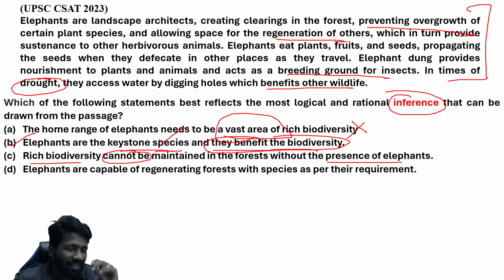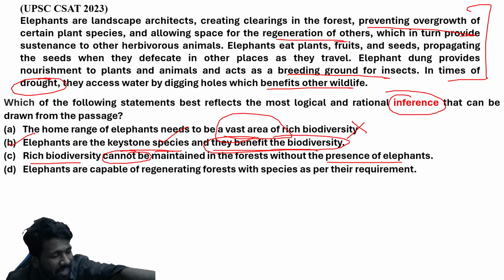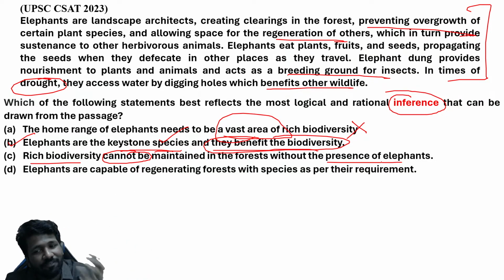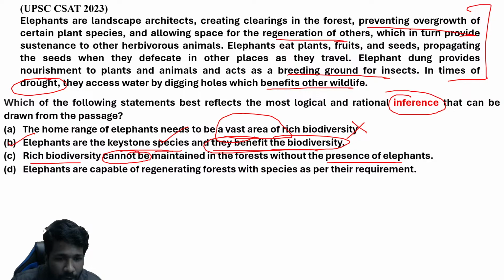This is a problem that we also have in real life. We hear many things about a particular person or a particular leader. Then we think that without that particular leader we cannot survive, or that he or she is important and cannot be avoided in our life, or is needed for our development. Same way, here it is mentioned about the good things elephants do, and elephants are very good, but biodiversity cannot be maintained without elephants. We don't know about it.